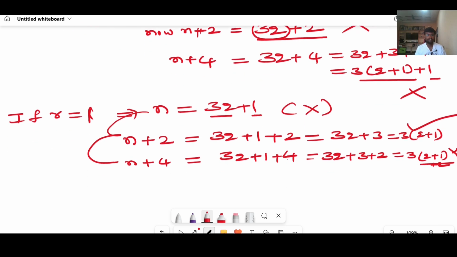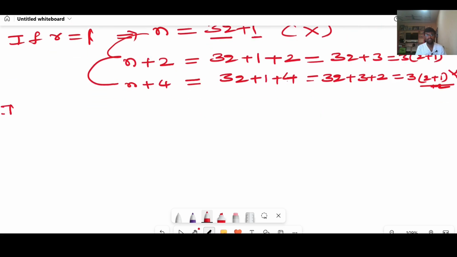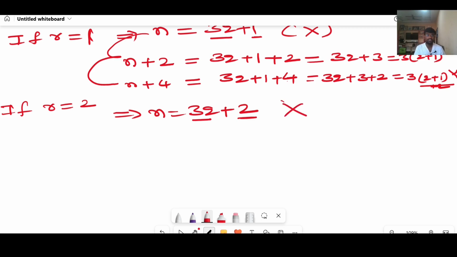And again, if r equal to 2, if you check with Euclid division lemma, n equal to 3q plus 2, right? And then again, here it is a multiple of 3 plus 2. It will not be divisible by 3, right? A multiple of 3 plus 2 will not give us a multiple of 3.